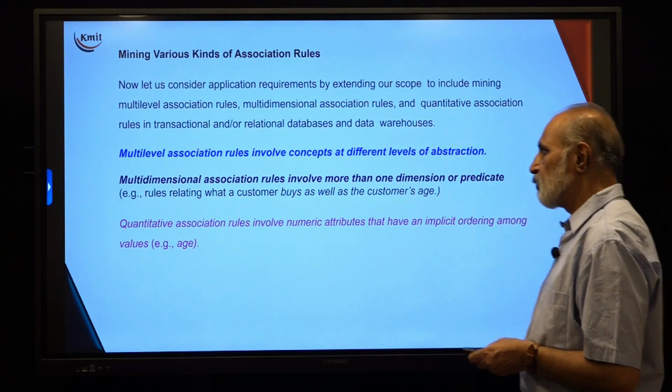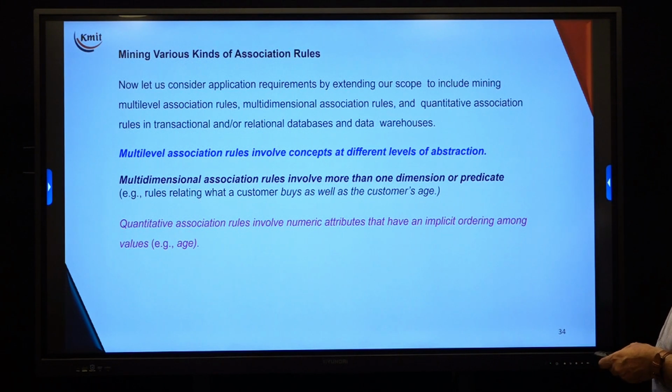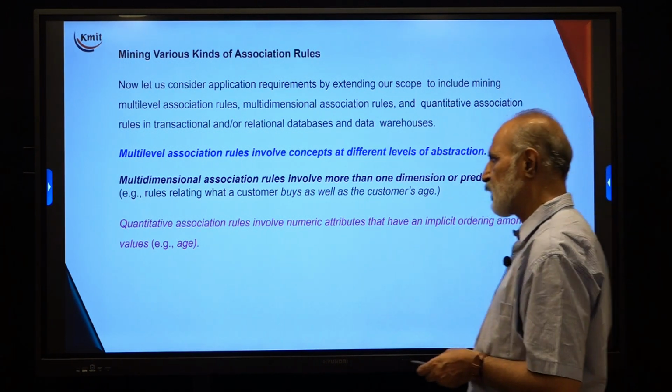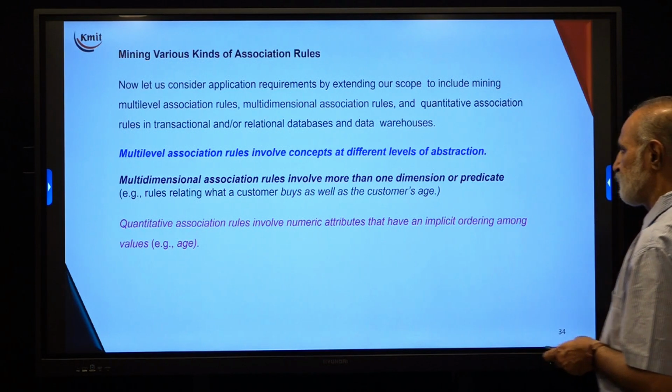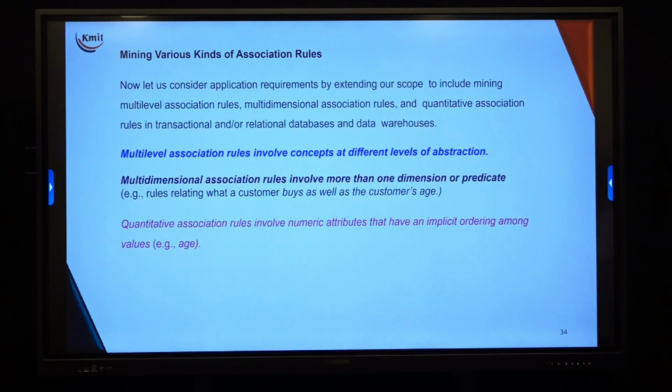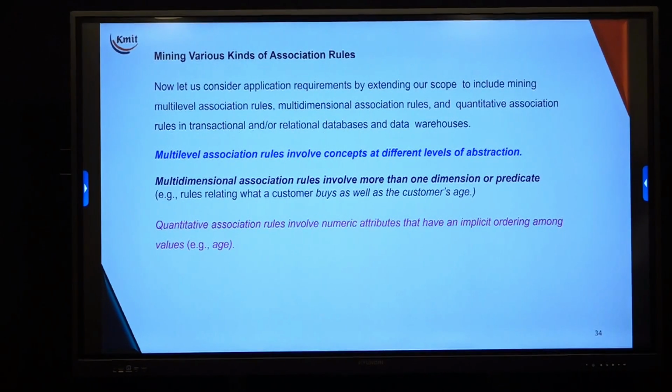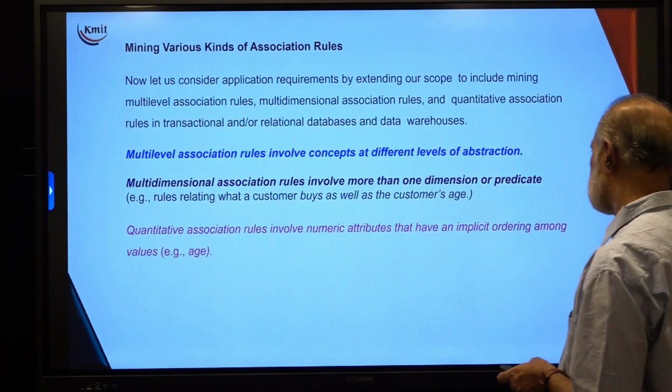Multi-level association rules involve concepts at different levels of abstraction. Very simple definition: the levels are different, and at different levels of abstraction the confidence level or association rule will either keep changing or remain the same. Second, multi-dimensional association rules involve more than one dimension or predicate.